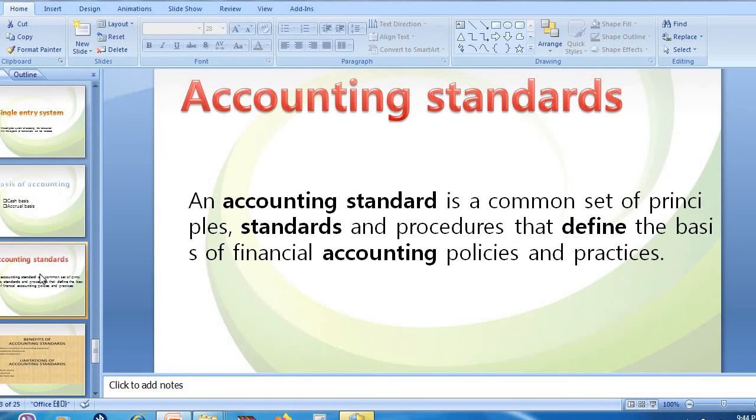So there are 32 accounting standards which deal with different concepts. Accounting standard 2 deals with the valuation of inventories. Inventories means the stock which is there in an organization. When we record the inventory, they say that it should be recorded either at historical cost or at market value, whichever is lower. So as per this principle they need to record their transaction.